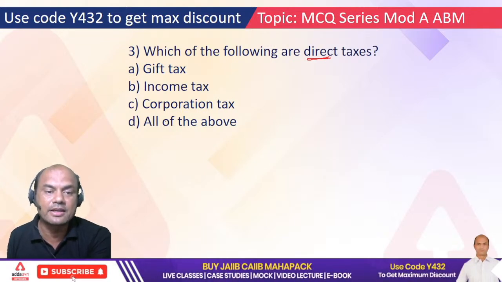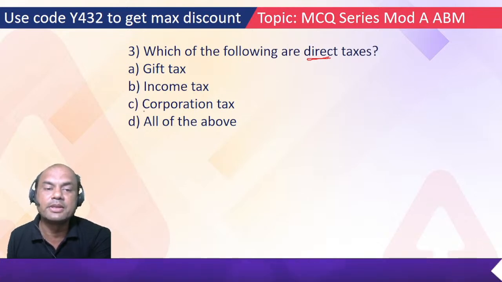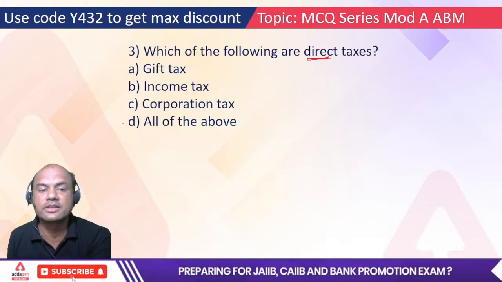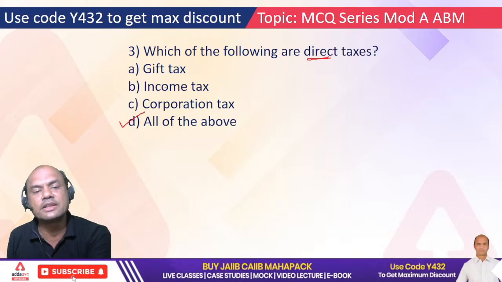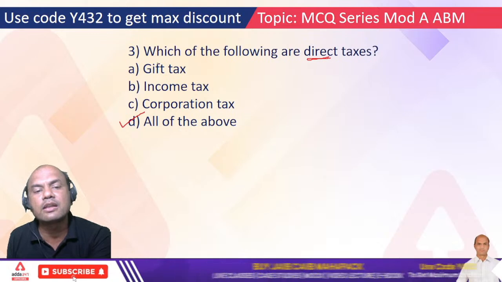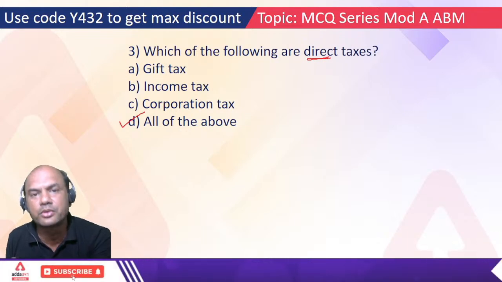So that's why the answer is which one? A, B, C or D? Correct. Answer is D. Understand this. Okay. Remember, gift tax, income tax, corporation tax, all are related to, I would say, income only.